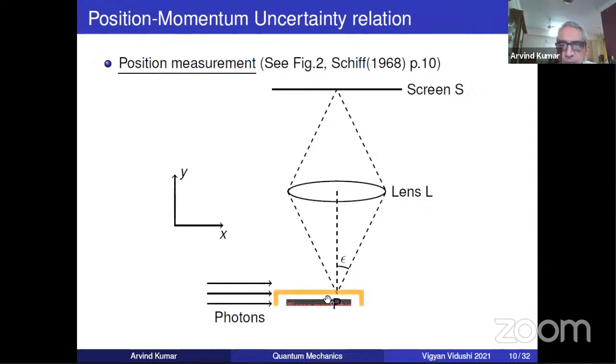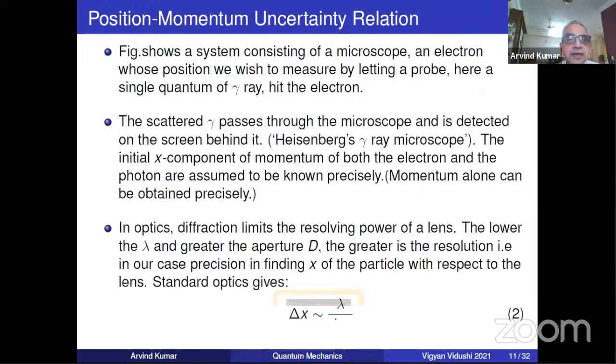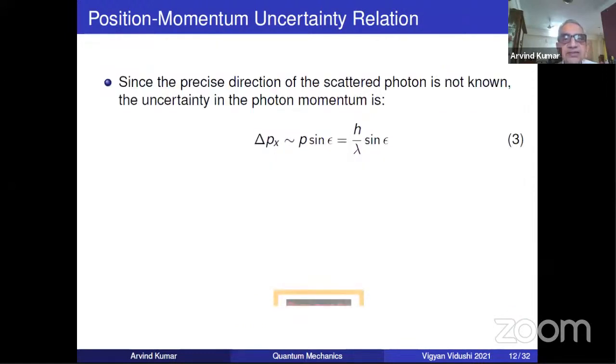Now, if P is the magnitude, this is P cos epsilon, and this direction will be P sine epsilon. So it can be P sine epsilon, it can be momentum here, and it can be momentum here, or it can be something in between. So clearly the uncertainty in momentum is P sine epsilon. But P, by the de Broglie relation, is h by lambda. So you see here, it's just the opposite. If delta x was lambda by sine epsilon, this is sine epsilon by lambda.